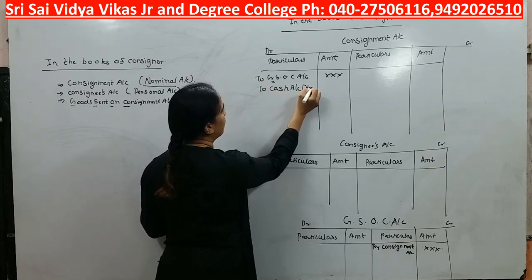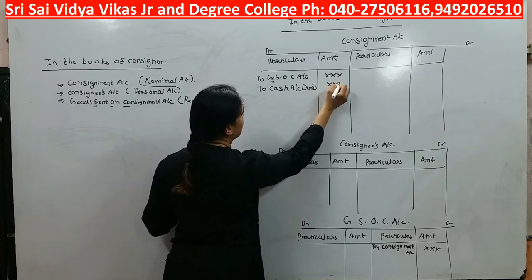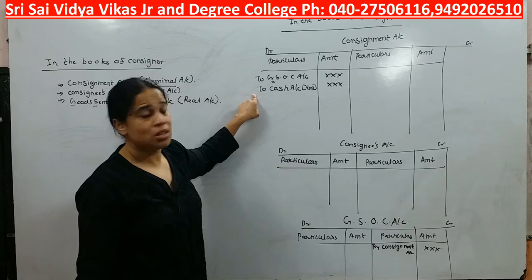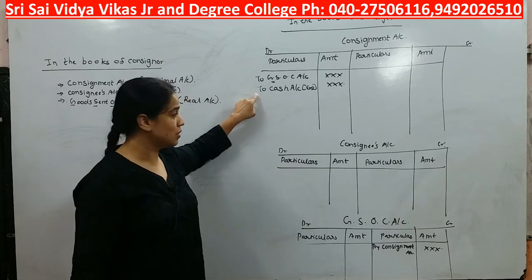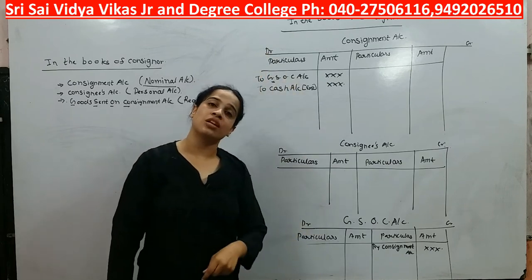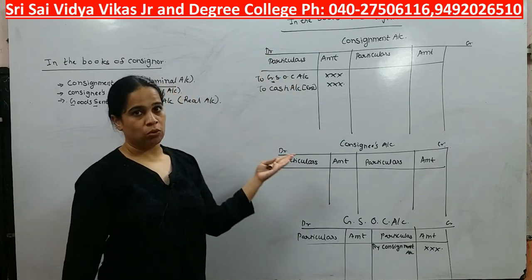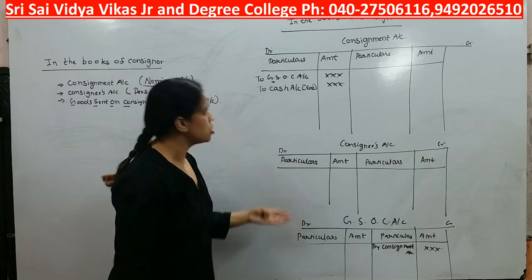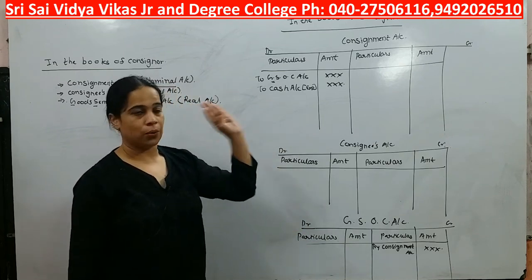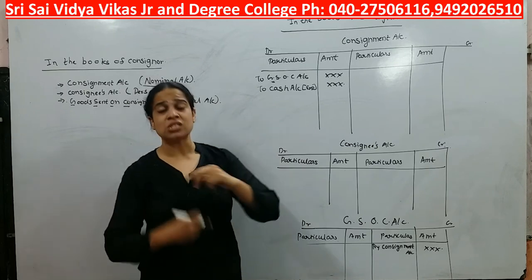In bracket I am writing expenses, because we want to send the goods, we have to bear some expenses, that also we are writing. My question is, are we preparing cash ledger anywhere? No. So there is no question of giving simultaneous effect of cash account. Okay, now just go ahead.